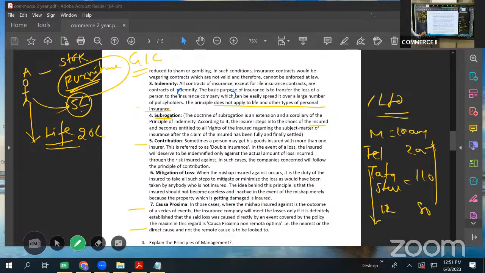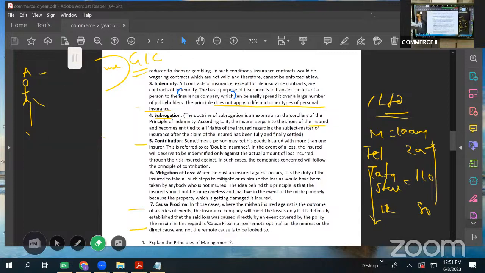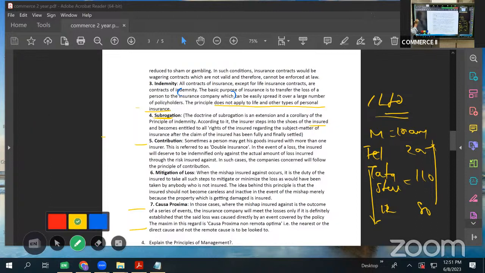Suppose there is a businessman, okay, very smart businessman. What he did, he took double insurance policy or multiple insurance policies. Okay, say X is there. He has taken insurance from LIC for 2 lakhs. He has taken insurance from Bharti AXA, let us say for 1 lakh.